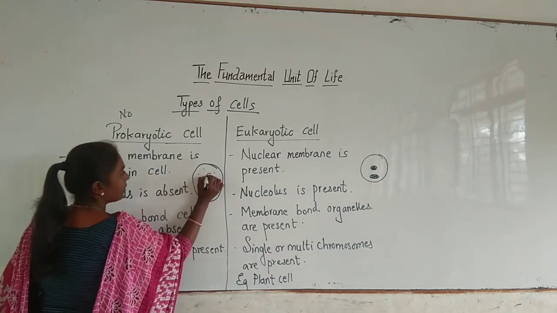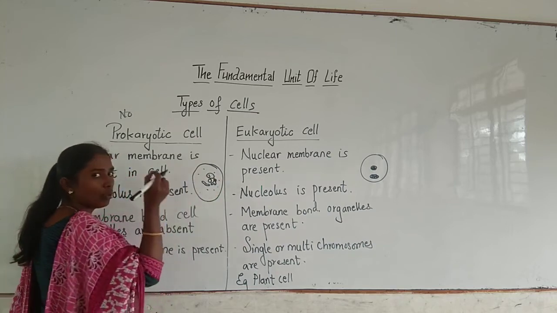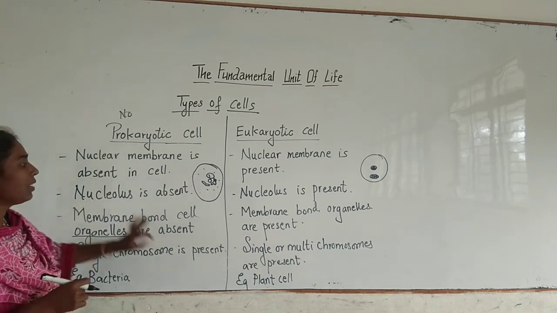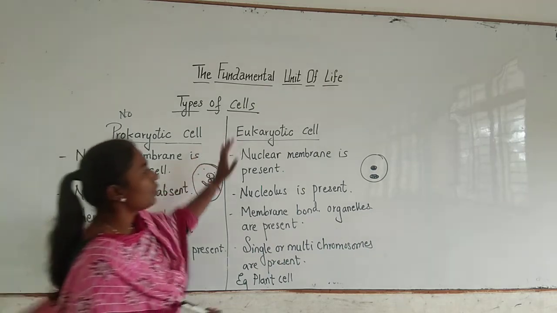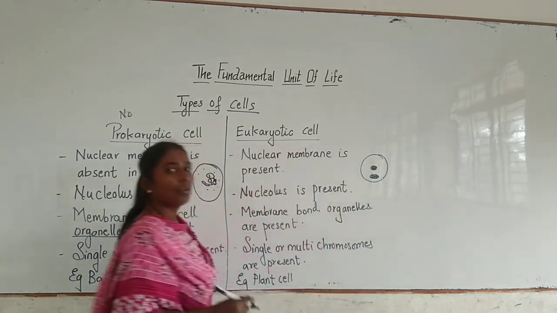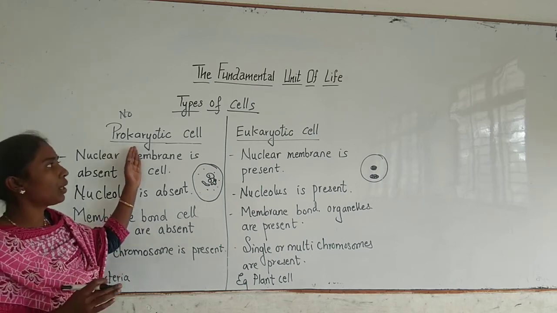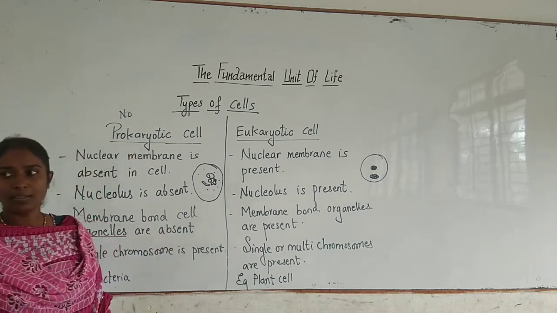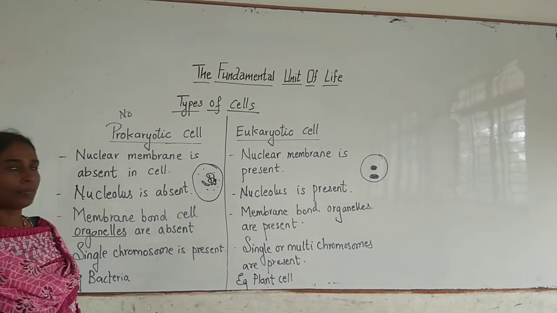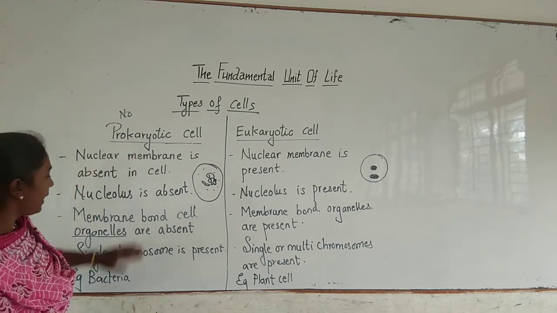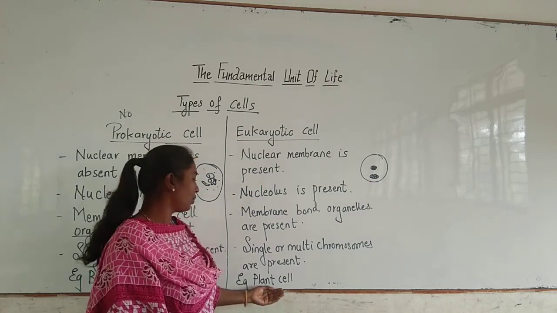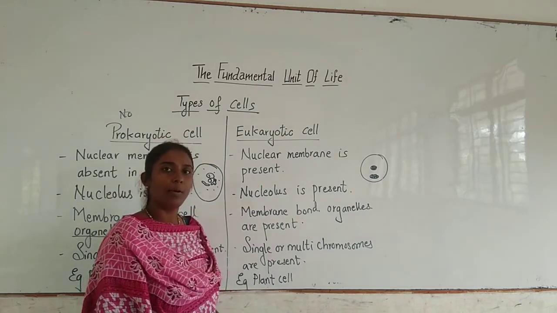Now in the nucleus chromosomes are present, which we always take as a thread-like structure. So prokaryotic cells are having a single chromosome, whereas eukaryotic cells are having single or many chromosomes. So this is the major difference between a prokaryotic cell and a eukaryotic cell. The prokaryotic cell example is bacteria, and eukaryotic cells are present in higher organisms, what you call plant cell, animal cell, right?